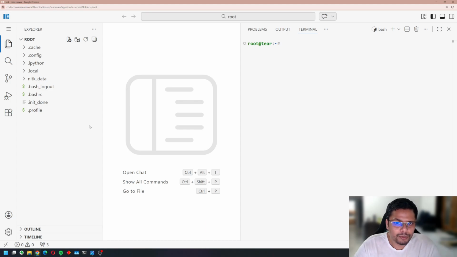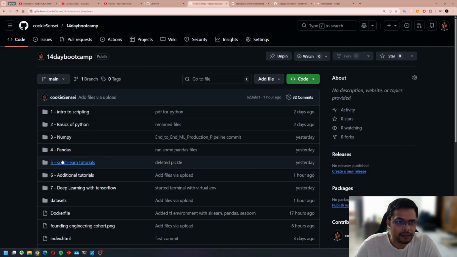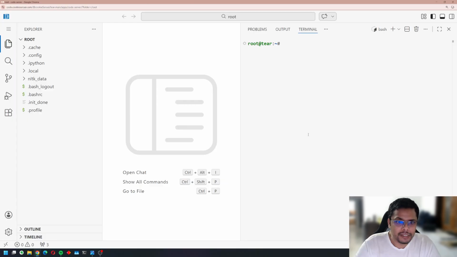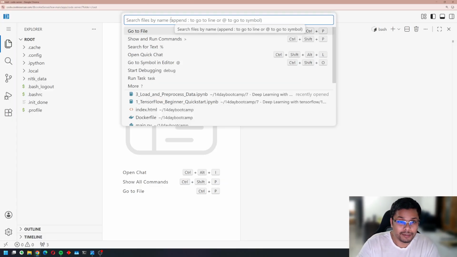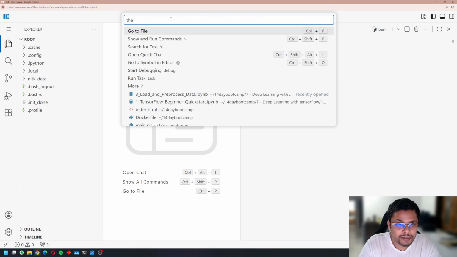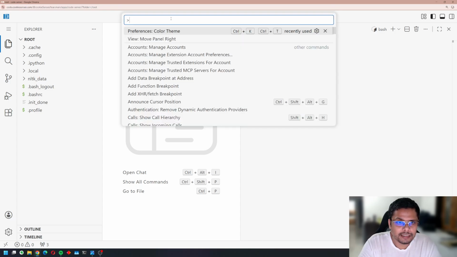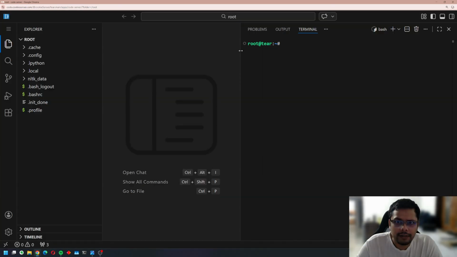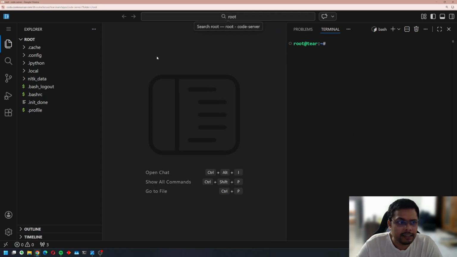When you open this lab, what I've done is I have created a GitHub repo over here. I will be cloning this exact repo to my VS Code. First of all, I need to change the color palette. So theme, how do I? I think Control Shift P was it? Yep. And then make it default dark modern.